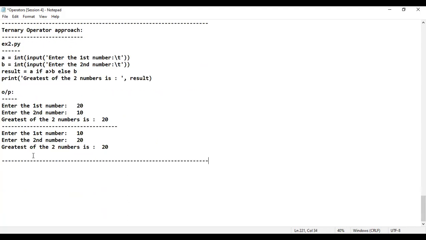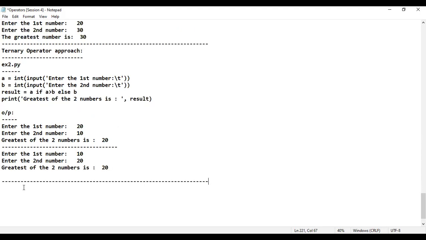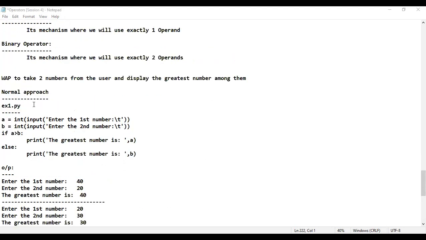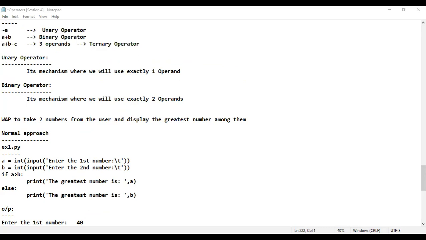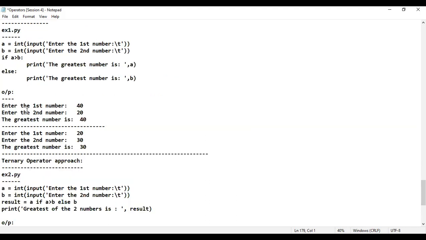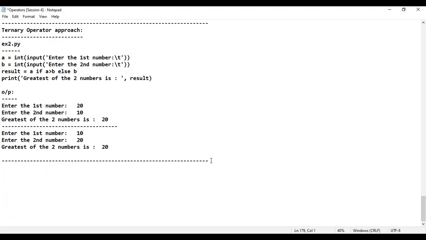Now tell me how many of them are able to understand example number 2, that is the ternary approach. Okay, what is the program that I have taken? I write a program to take 2 numbers, all those things I have taken. Next, observe properly. I want you to observe. Let me just scroll down.